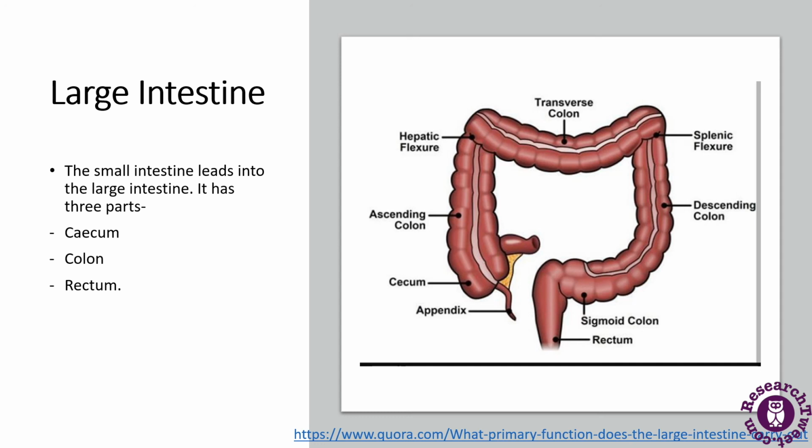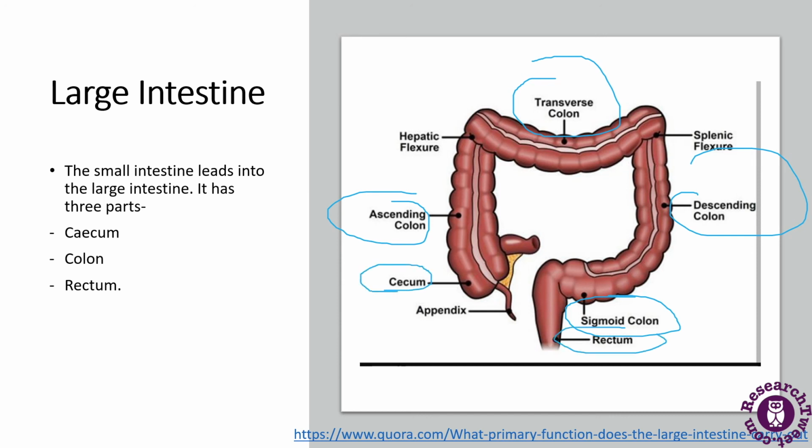Now it has been further divided into three parts: caecum, colon and rectum. These are represented here. The colon is further divided into ascending, descending and sigmoid colon. The last part is the rectum.